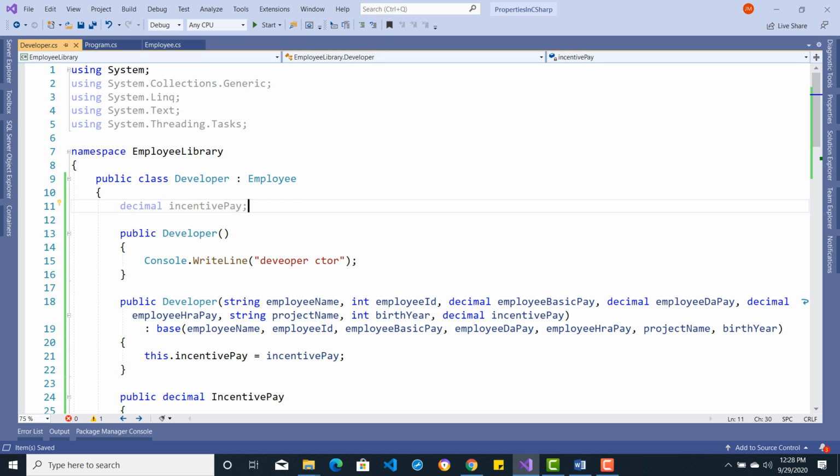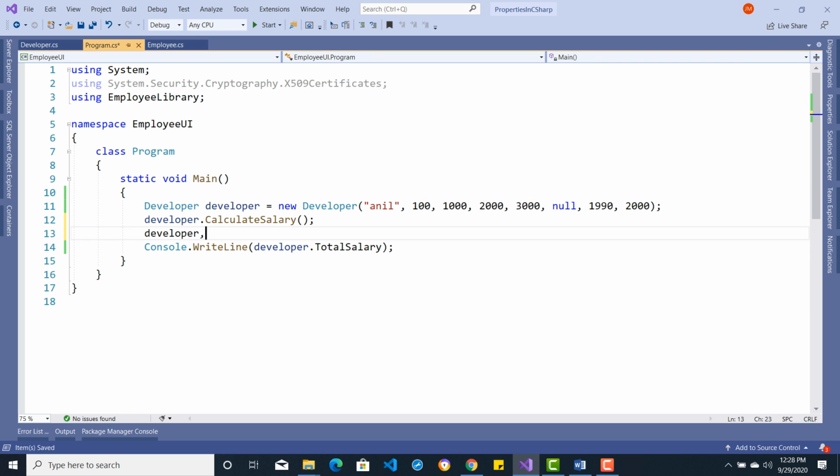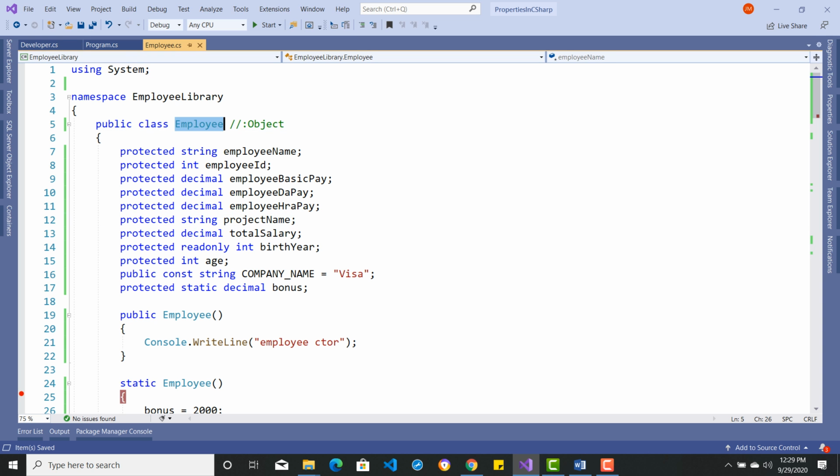As you can see, when I create a Developer class instance in my main function, apart from CalculateSalary, when I type developer dot, you will find lots of other things also coming, such as the Equals method, the ToString method, the GetHashCode method, etc., and also the GetType method. These are certain methods. You might wonder where they came from, because every .NET class inherits from a base class behind the scenes. From the object class, you automatically inherit those members like GetType, GetHashCode, Equals, and ToString.